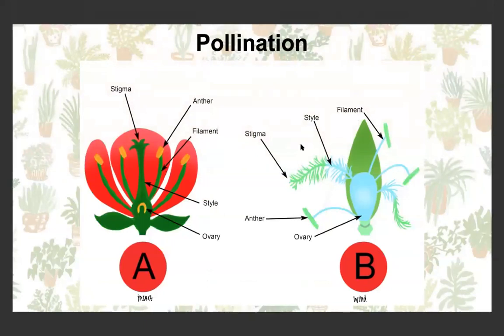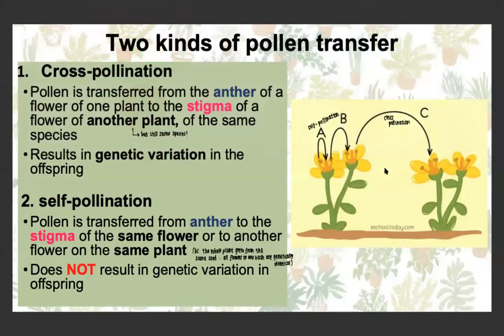We can see the two different plants. It's quite easy to see which one would be insect-pollinated and which one would be wind-pollinated. There's two types of pollen transfer.